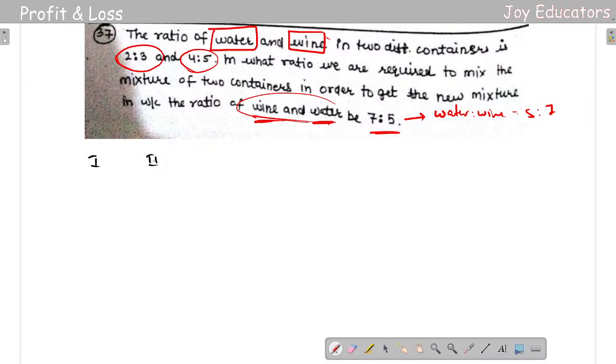Water and wine. So water for the first ratio is going to be 2/5, and water for the second ratio is going to be 4/9. And the holistic water containing will be 5/12. ఓకే నా. సో ఇప్పుడు దీన్ని తీయాలా, లెట్స్ డూ ఇట్. 12 to 24, 24 minus 25 is going to be -1 అంటే 1 అనుకోండి. ఓకే ఓకే, సారీ ఫర్ దాట్.